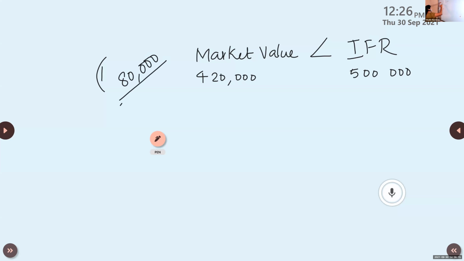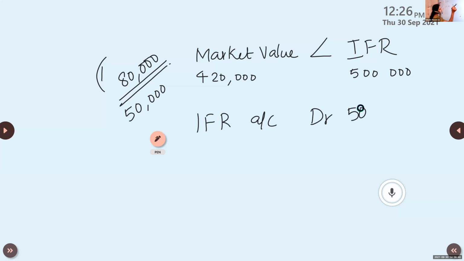And how much is there in the reserve? It is only 50,000. Only 50,000 was there in the reserve, but here the market value has fallen beyond this.